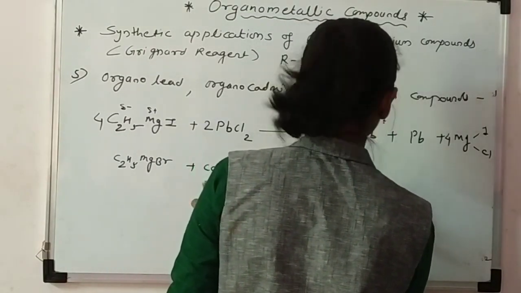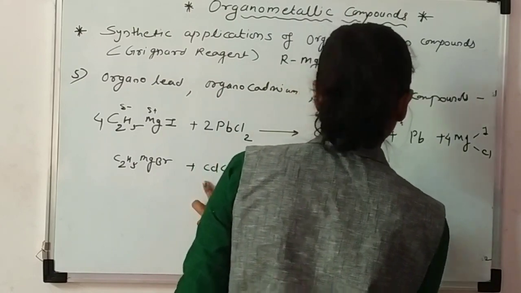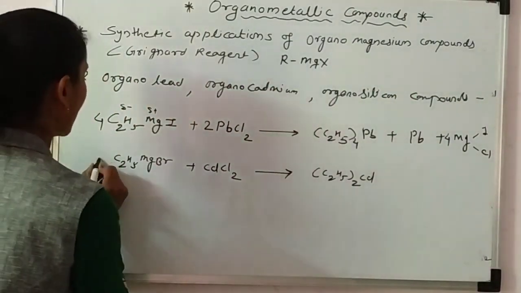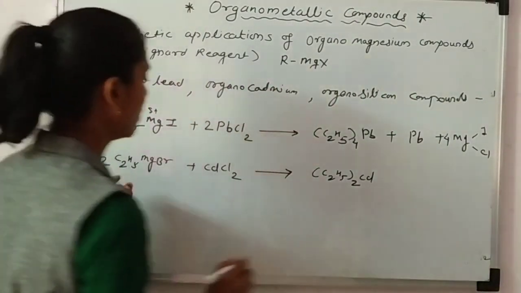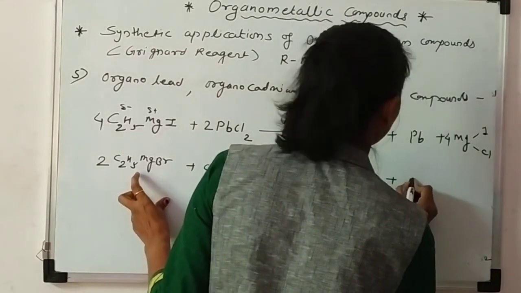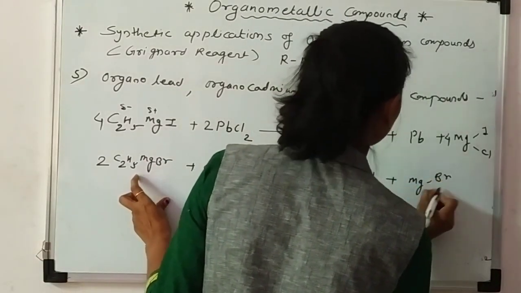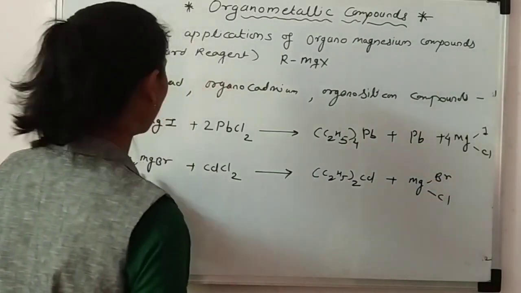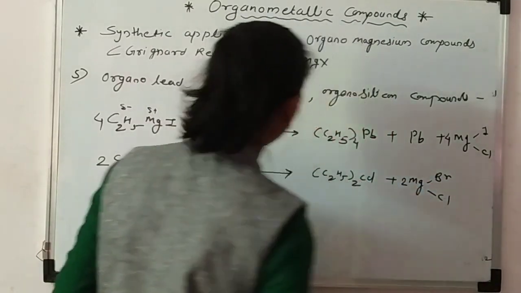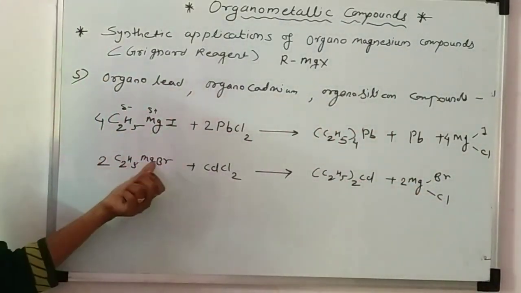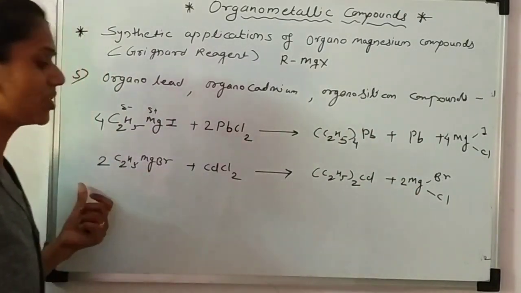So 2 ethyl groups are required, so I write 2 ethyl groups. What is the product? Mg, Br, here Cl. But how many magnesium, chlorine and bromine? There are 2, 2, 2. So it is a balanced reaction.